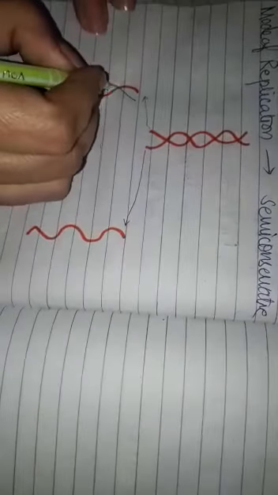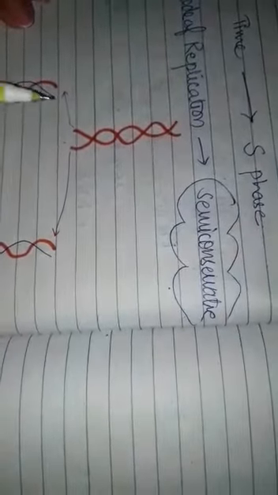One of the strand will be old, that will be the parental strand, and one strand will be newly synthesized. So this is the meaning of semi-conservative mode of replication, means that during replication one of the parental strand is conserved and one strand is newly synthesized.